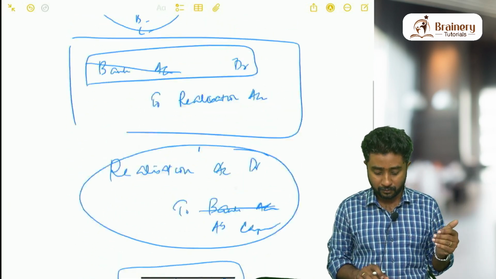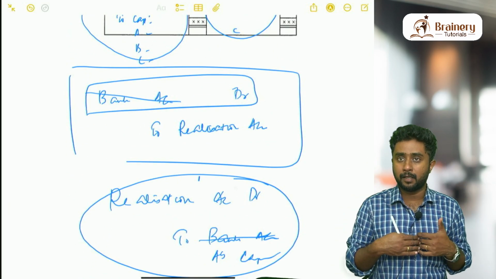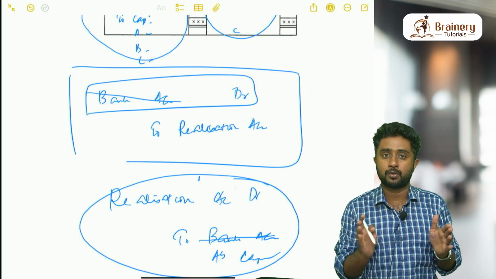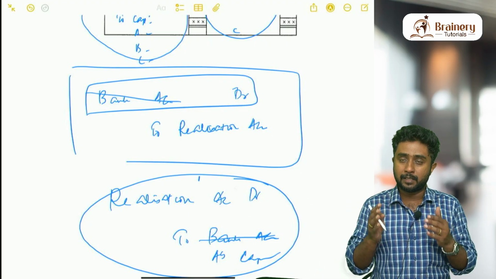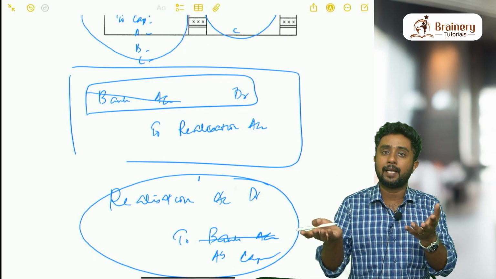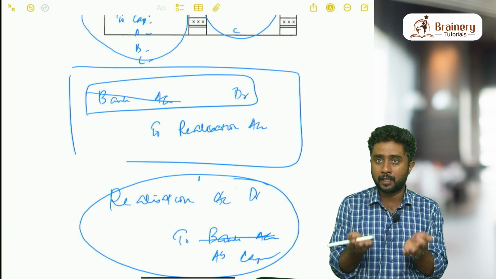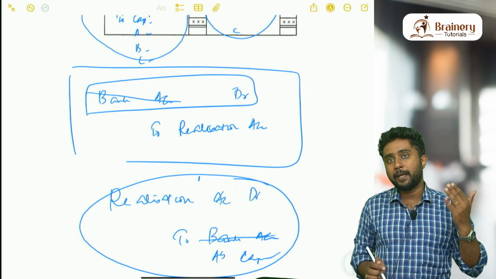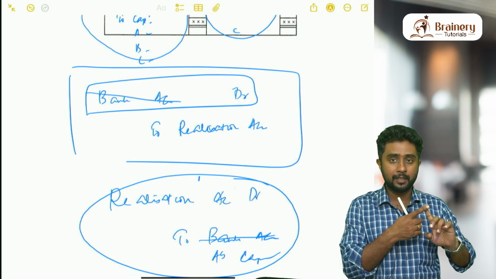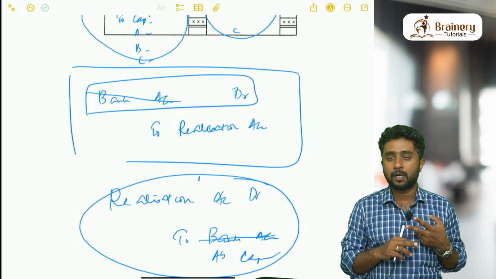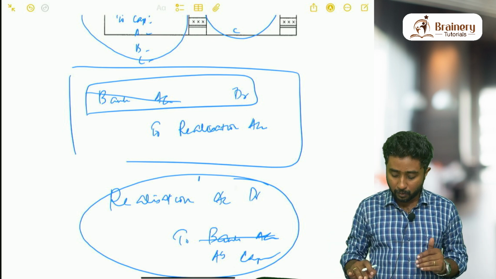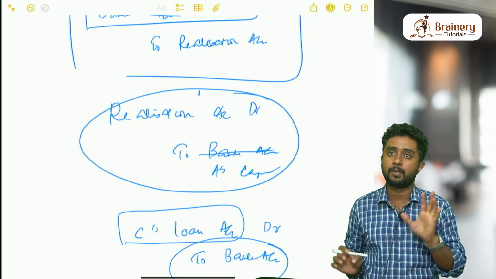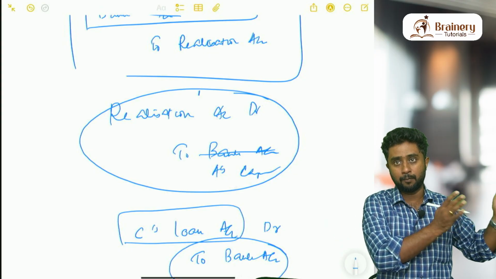First we discussed what is the basic entry for receiving money, what is the basic entry for paying money. Receiving money happens when we are selling the asset, so bank account should be debited. On the other side will be realization account, especially when you are receiving money by selling an asset. So we write: Bank account debit to realization account. Similarly, paying money can happen because of two reasons. One is you are paying an outside liability, one is you are paying an expense. Both, as money is going out, bank account will be credited, and you will be writing realization account on the debit side. So: Realization account debit to bank. Expenses and outside liabilities are like this.